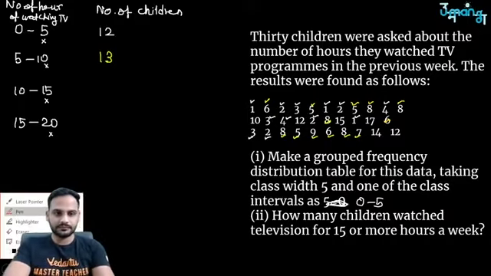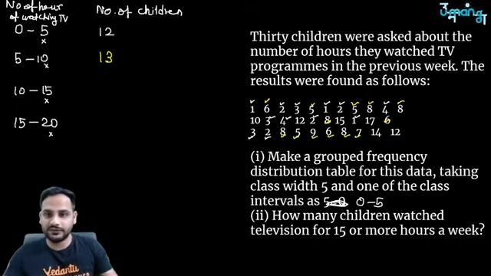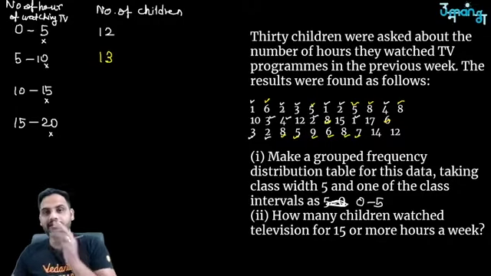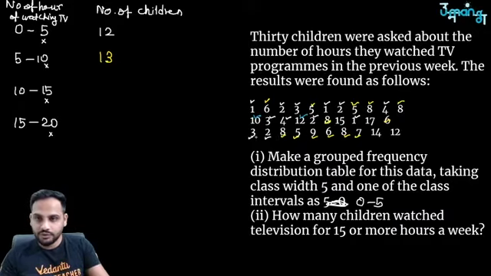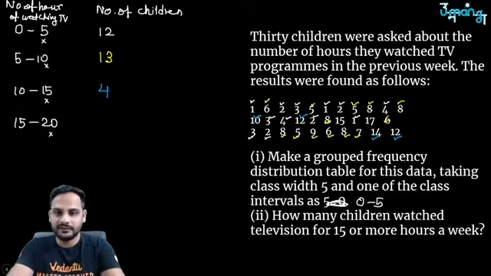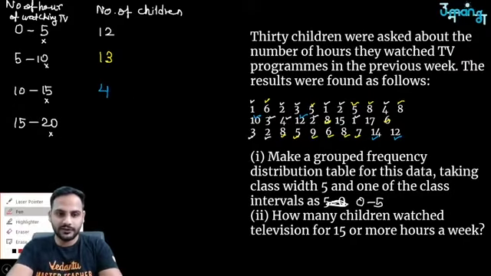Okay. How many watch between 10 to 15 hours? So I will include 10, 11, 12, 13, but 15 I will not include over here. So we have got 15 will not include in this group. 1, 2, 3, 4. 4 children are there who watch the TV between 10 to 15 hours, and those who watch between 15 to 20 hours, how many students are there?